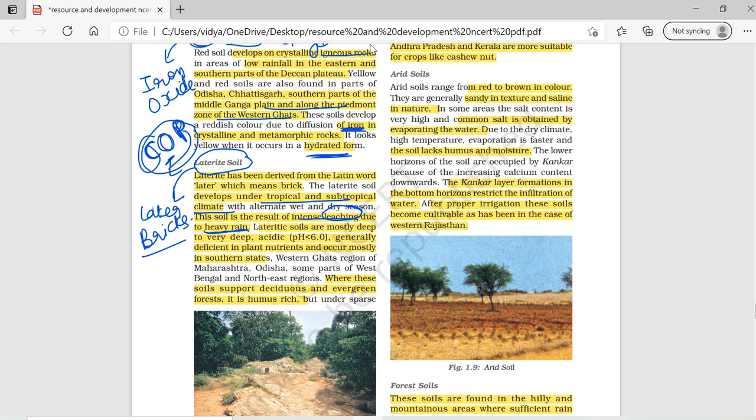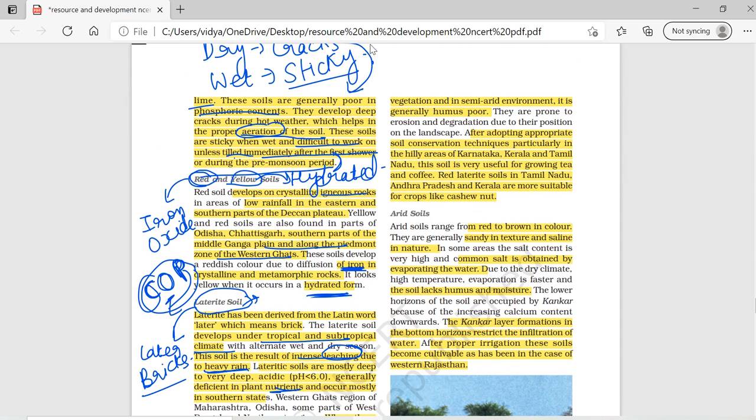Generally speaking, this soil is depleted in nutrients, and it is low in humus. But when this type of soil is found in deciduous and evergreen forest, there the humus content is rich. Fine. So, laterite soil. Then in the semi-arid region, this type of soil has poor humus content.